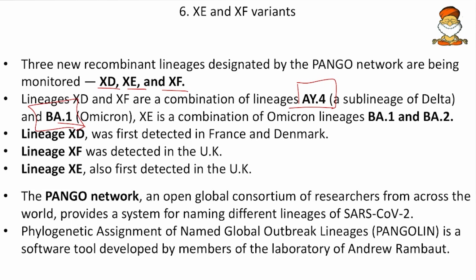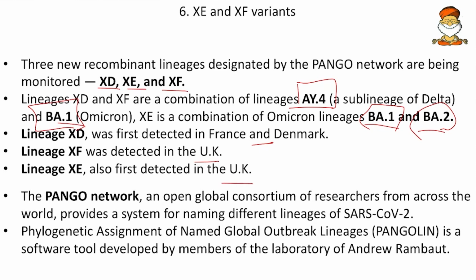Then XE is a combination of Omicron lineages BA1 and BA2. So this XE is the recombination of the Omicron variants only. Then the lineage XD was first detected in France and Denmark, then XF in the UK, and then XE was first detected in the UK again.